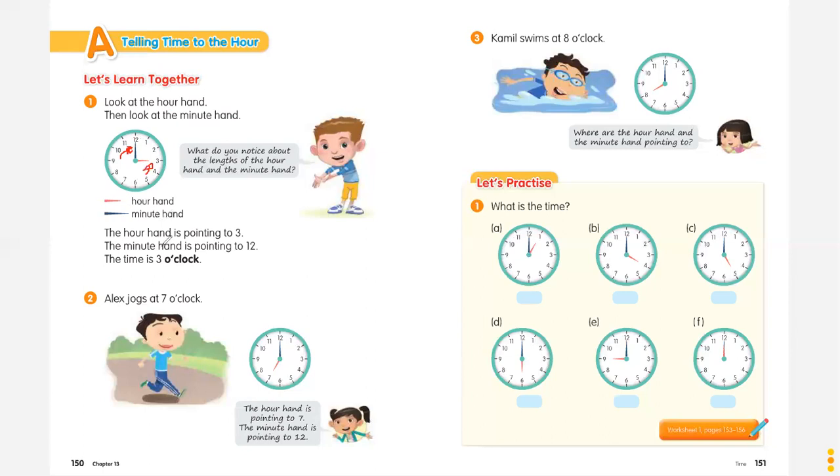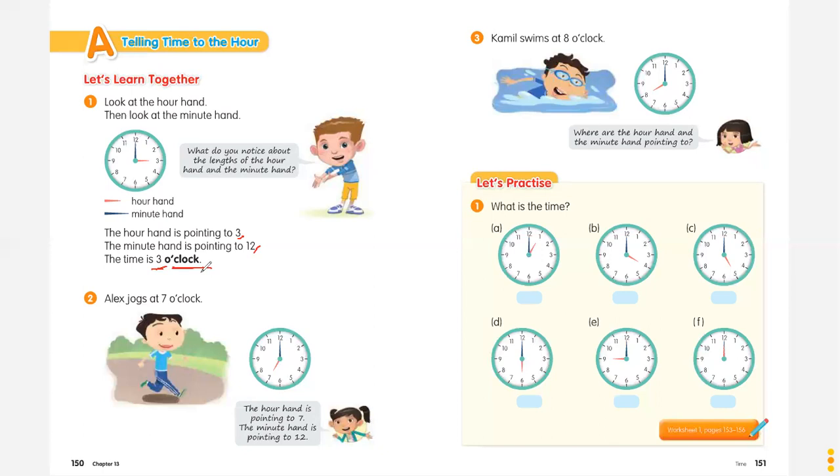So, because the hour hand is pointing to 3 and the minute hand is pointing to 12, it means the time is 3 o'clock. You can say 3 o'clock because you have to focus on the hour hand, which is on the 3. So you can say it is 3 o'clock.